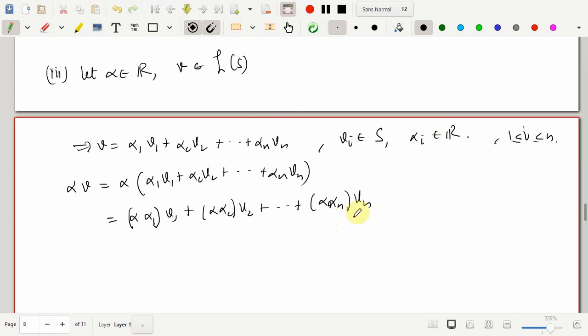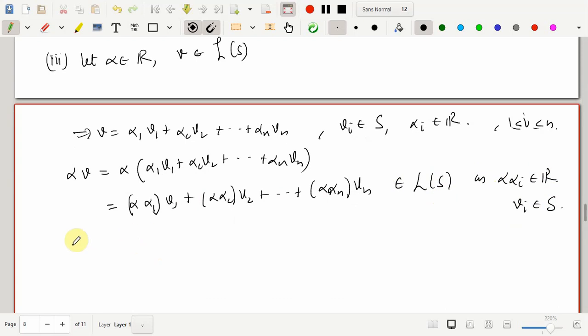That is enough to say that this is a vector in the linear span of S. So this belongs to the linear span of S, as alpha into alpha i is a real number and the Vi are elements coming from S. So with these three properties, I can say that the linear span of S is a subspace of V.